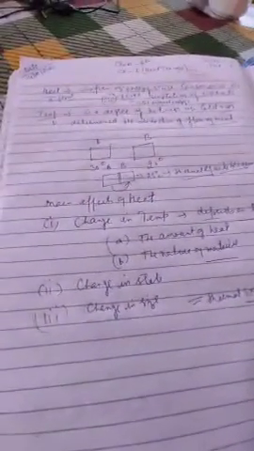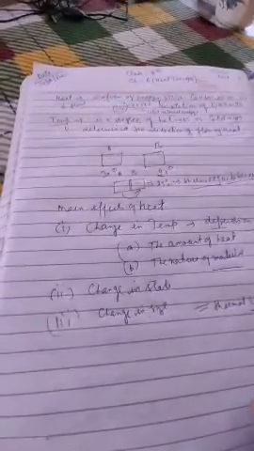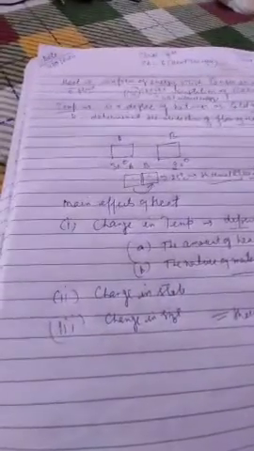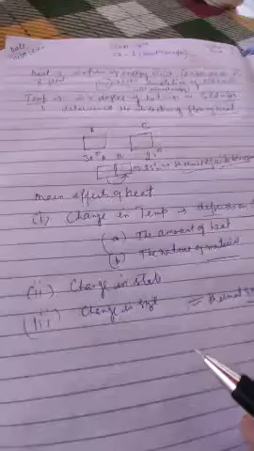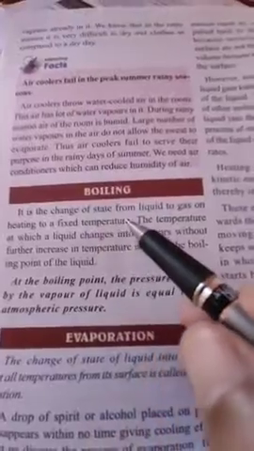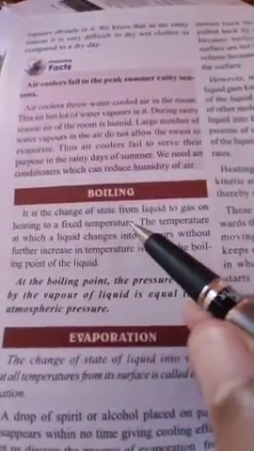Now boiling and evaporation, this we have already studied in the previous chapter. What is the difference between boiling and evaporation? What is boiling? It is the change of state from liquid to gas on heating to a fixed temperature.